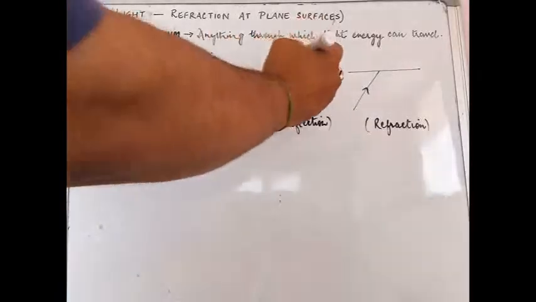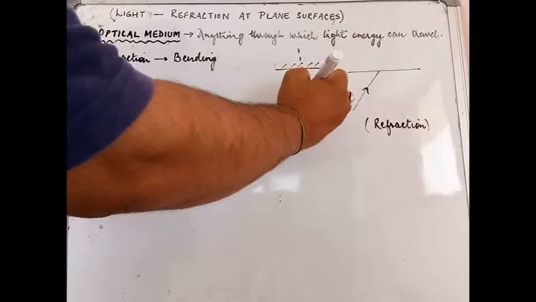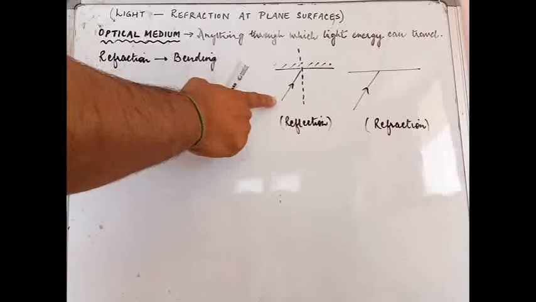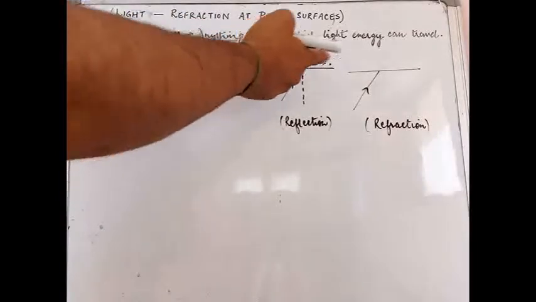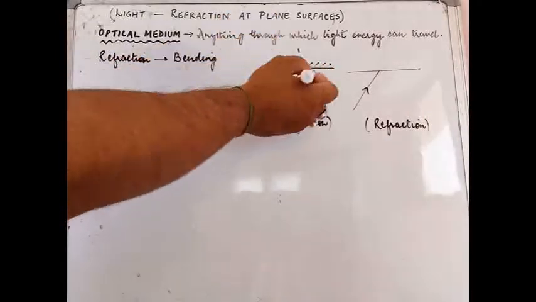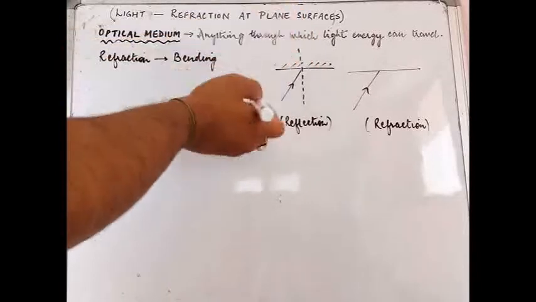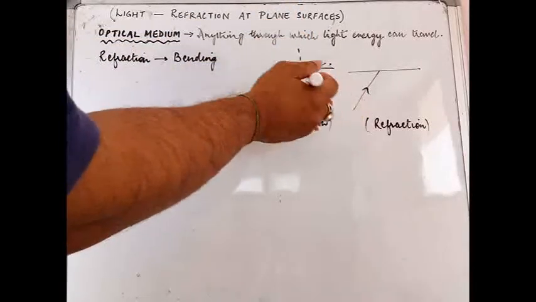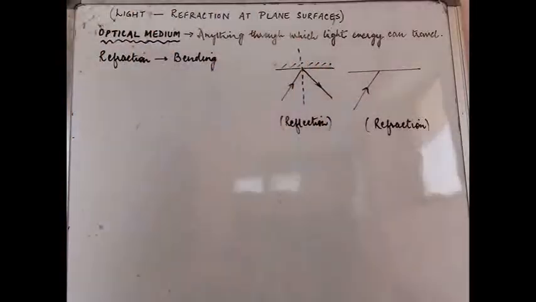normal to the surface at the point of contact. This is the normal that we have drawn with a dotted line. Obviously, I do not need to tell you that this is the incident ray of light that is falling on the surface. According to the name of the process, which is reflection, this light on falling onto the surface turns and moves off into the same medium but in a different direction.